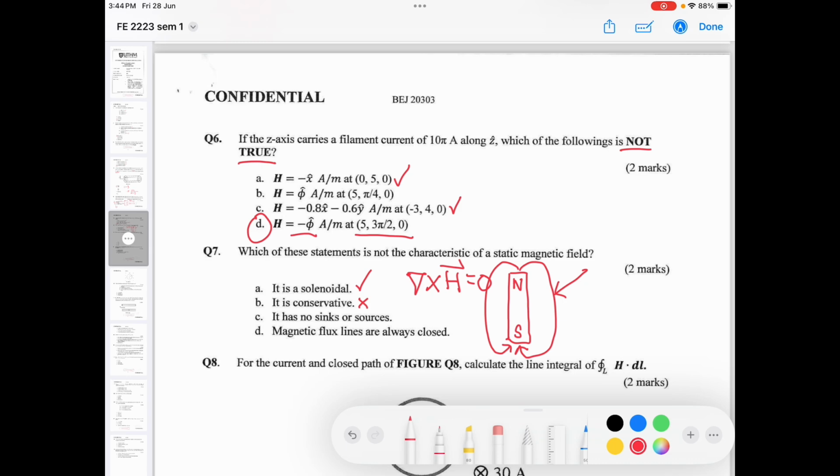It has no sink or source, which means it has no starting point and ending point. This is correct because it starts at itself and terminates at itself also. So the magnetic flux lines are always closed, which is correct. So it is not the characteristic, so I will pick B.